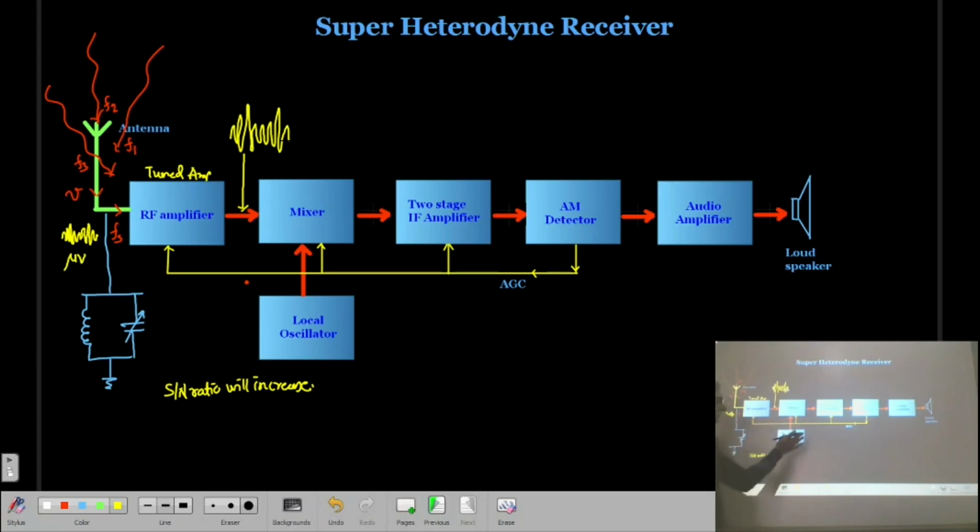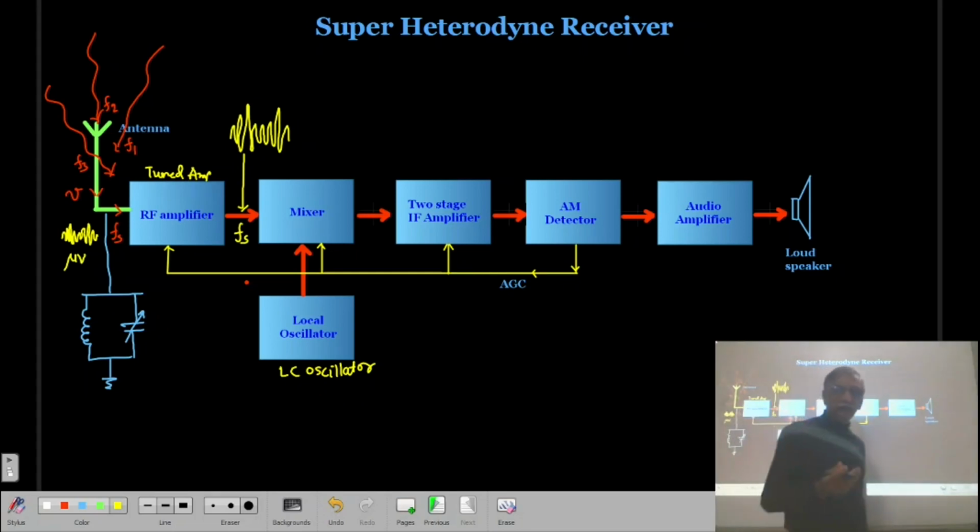Mixer stage, I already mentioned, has two inputs. One of the inputs is the modulated wave, and that is the frequency Fs. Another one is the local oscillator. This local oscillator is nothing but a kind of LC oscillator. Remember, this is an LC oscillator. Already you learned the different types of LC oscillator: Hartley oscillator, Colpitts oscillator, Clapp oscillator.